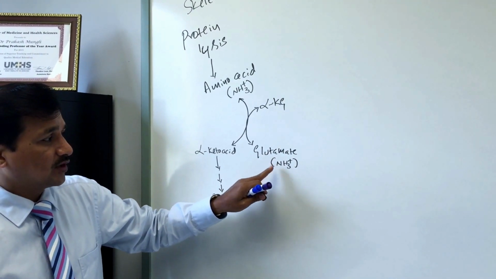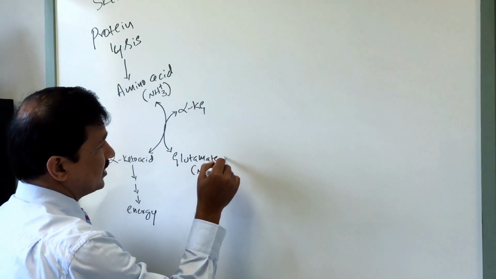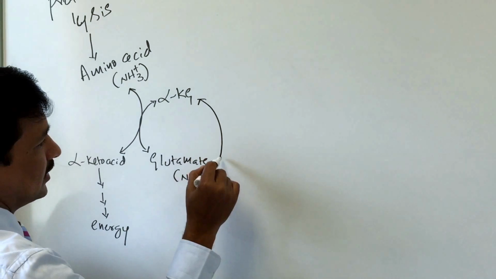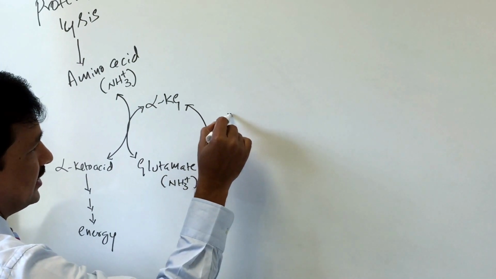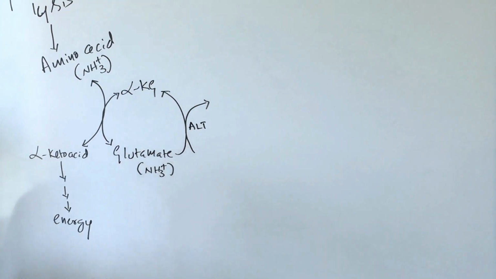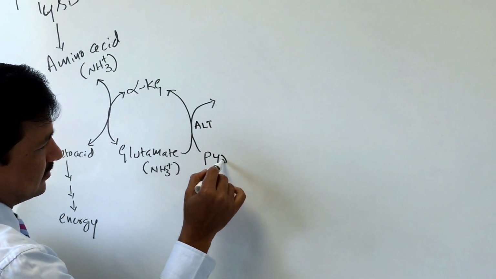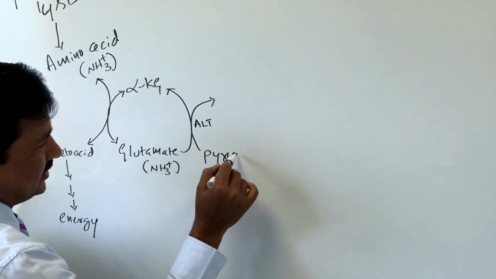Now this glutamate will undergo one more transamination reaction, catalyzed by alanine transaminase, that is the ALT reaction. What it does is give its amino group to pyruvate.